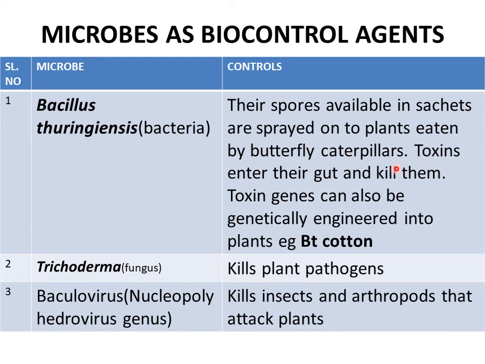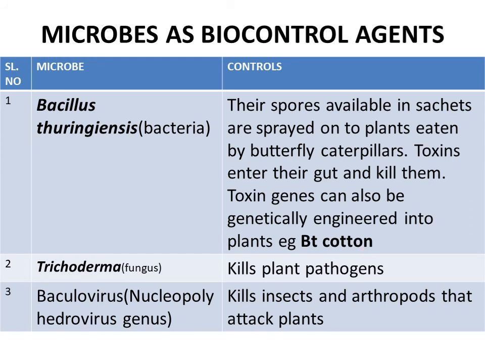So these toxins, as they reach the gut of these caterpillars, will kill them by destroying their gut membranes. Toxin genes can also be genetically engineered into the plants. For example, Bt cotton. This cotton plant has the Bacillus thuringiensis toxin genes inside it. So these cotton plants will be resistant to the pest from within.